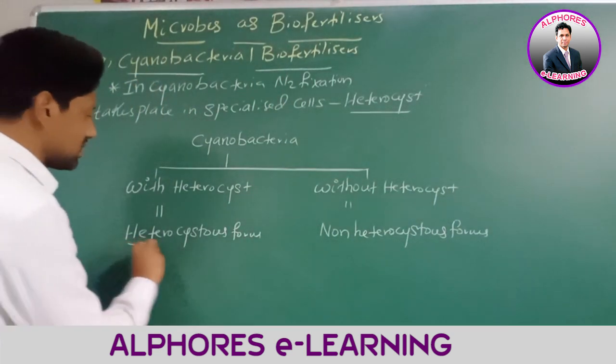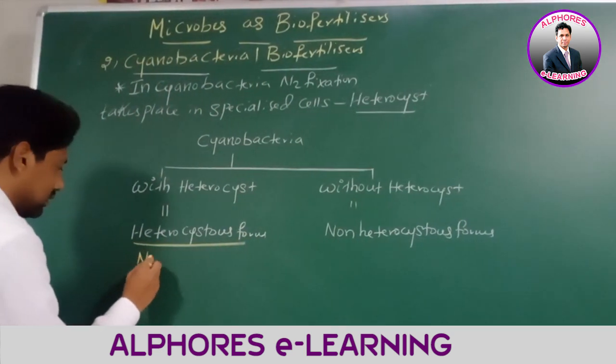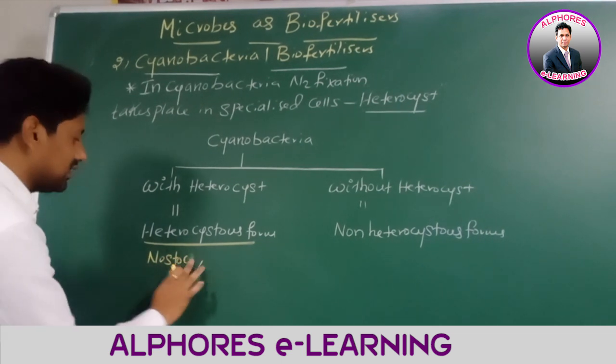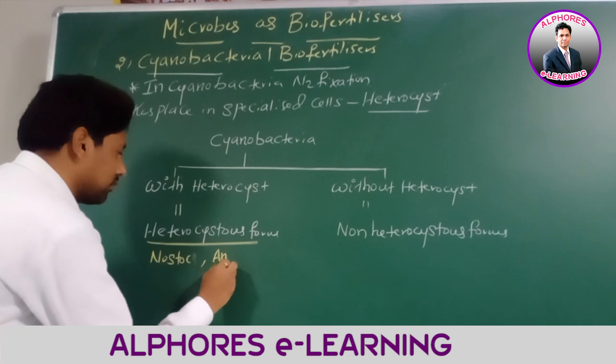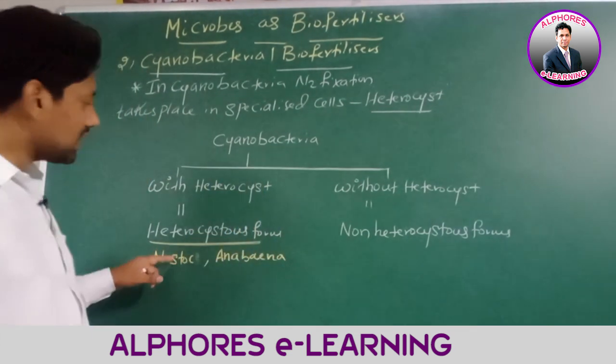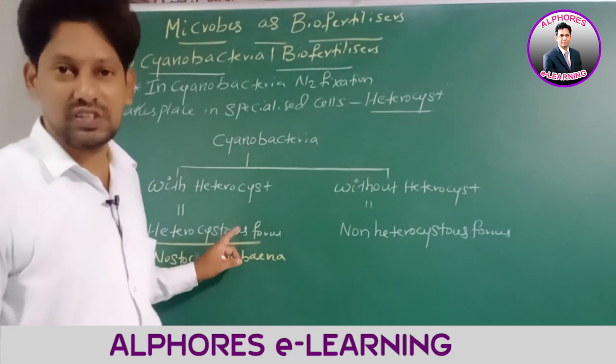Heterocystous forms, best examples are Nostoc and Anabaena. Nostoc and Anabaena, these two are heterocystous forms.